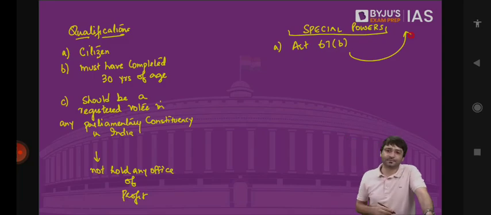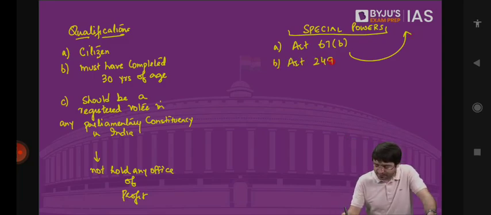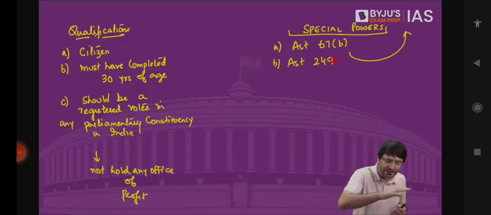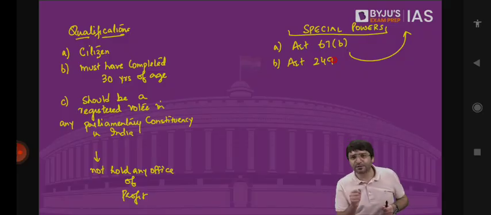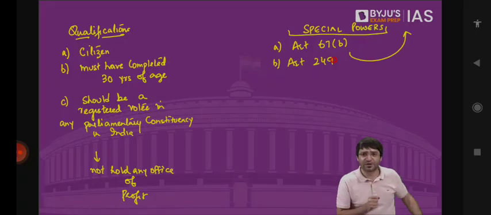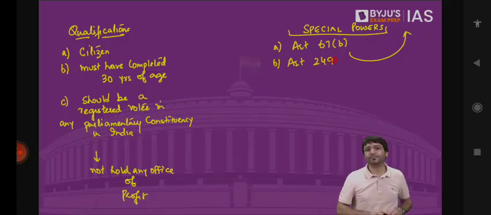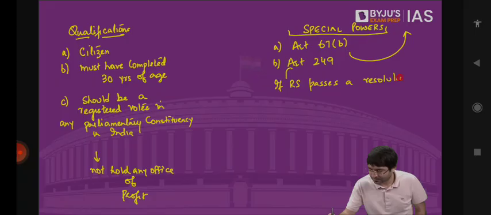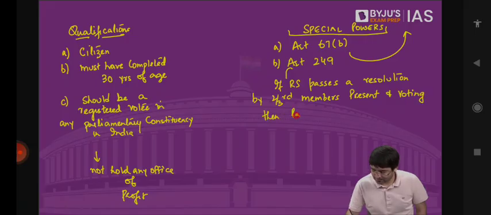Another special power, Article 249. There is something known as Schedule 7, where the powers are distributed into union list, state list, concurrent list. Who has the power to make a law on union list? Parliament. Who has the power to make a law on concurrent list? Both Parliament as well as the state legislature. But who has the power to make a law on state list? State legislature. But there is a special power given to Rajya Sabha. If Rajya Sabha passes a resolution by 2/3 members present and voting, then Parliament can legislate on state list in national interest.